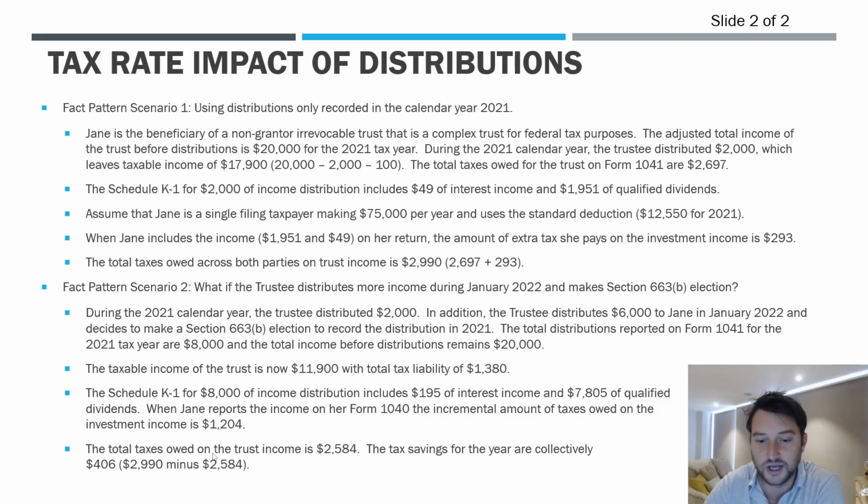So if you add these two together, the total taxes owed on the trust income is $2,584. Now, when we compare that 2,584 versus the first number, 2,990, we can see that collectively the balance is lower, right? So the tax savings for the year are now $406, right? $2,990 over the $2,584. So very simple example here, just illustrating how you can save taxes in the current period by rolling back these distributions.